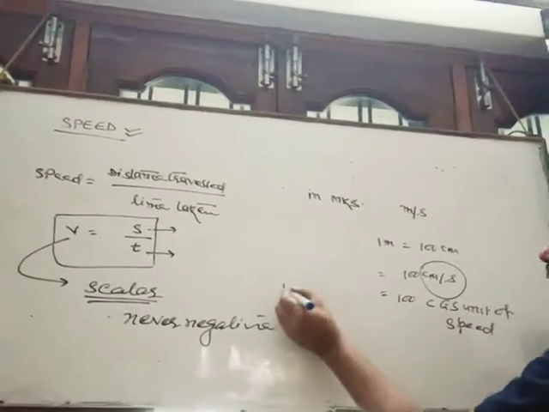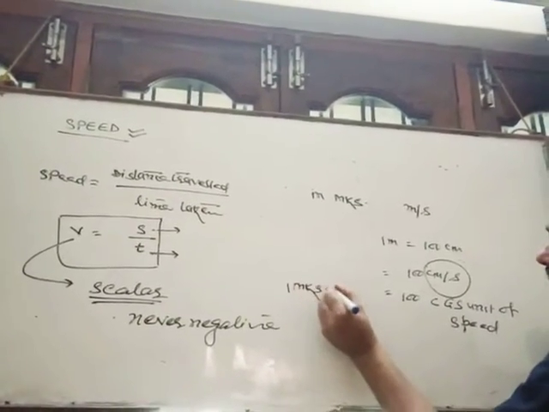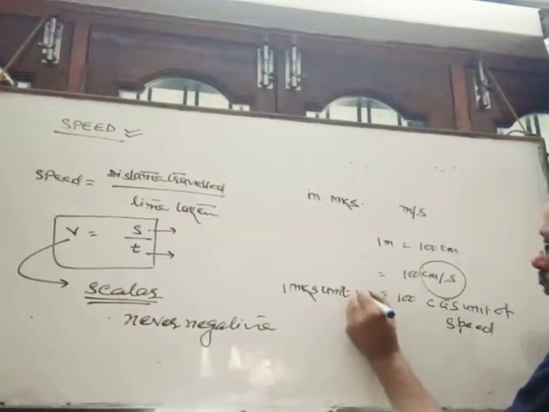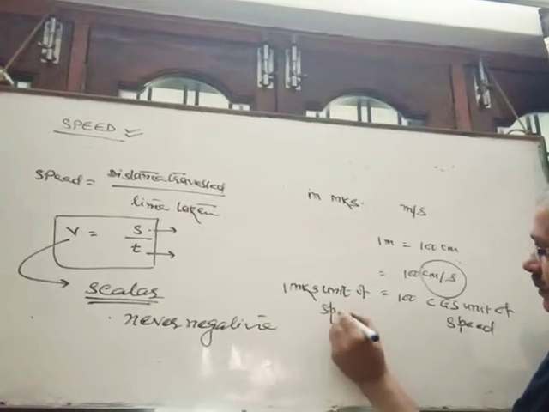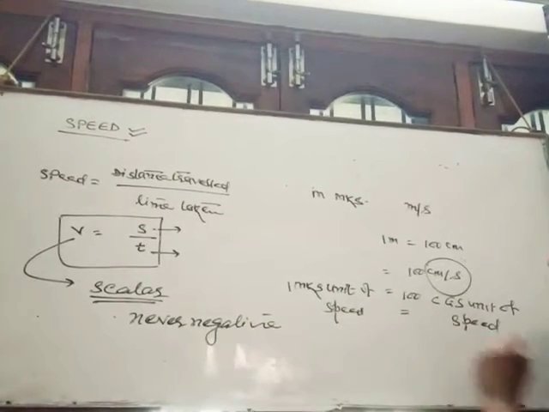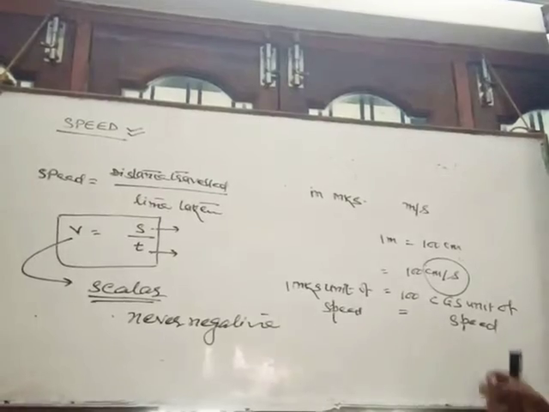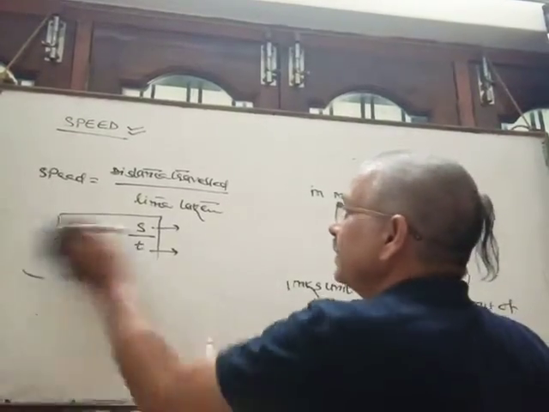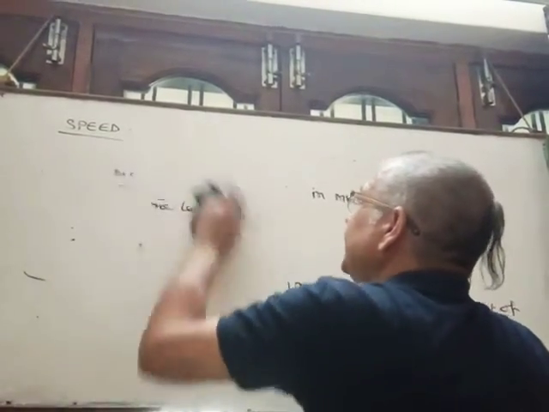It means 1 MKS unit of speed is equal to 100 CGS units of speed. Here is the basic concept about speed.